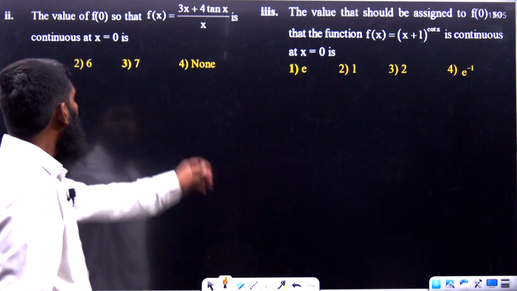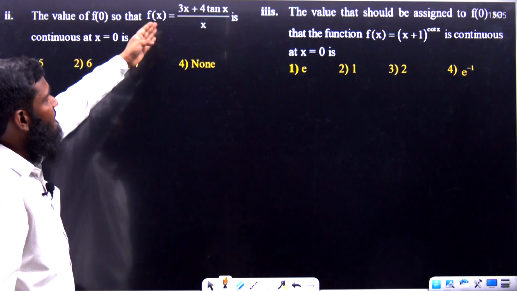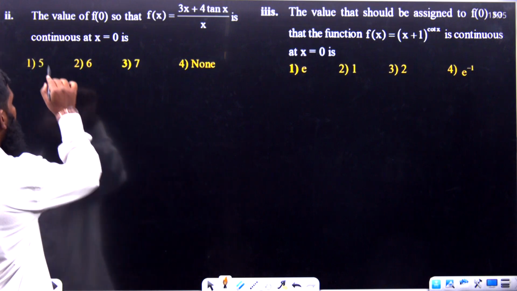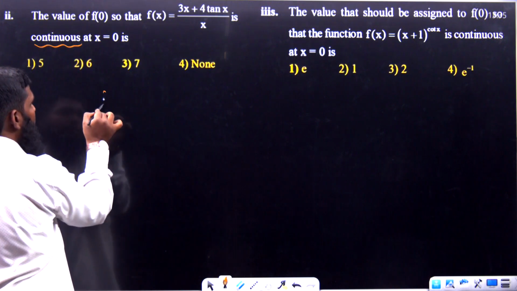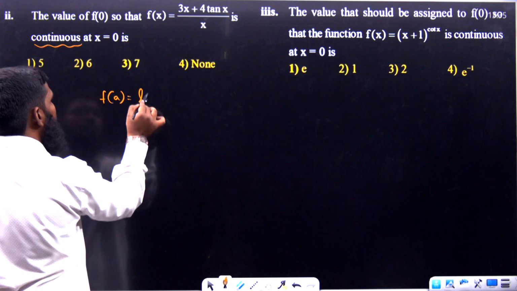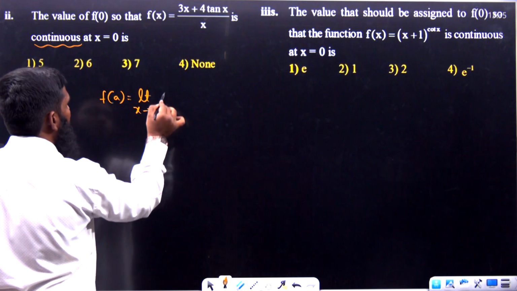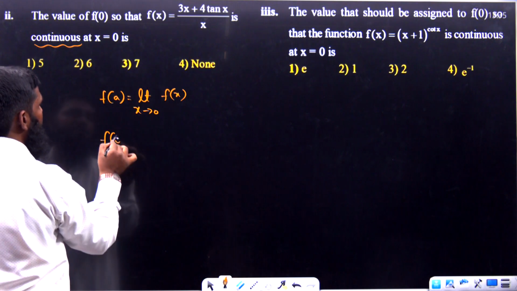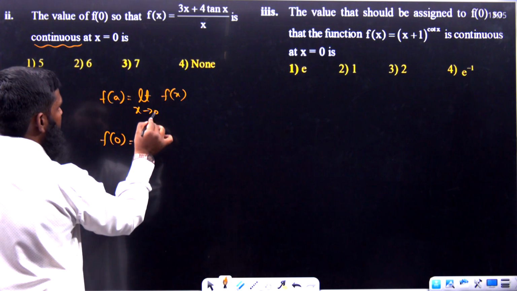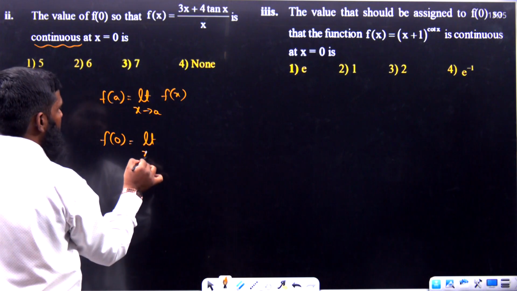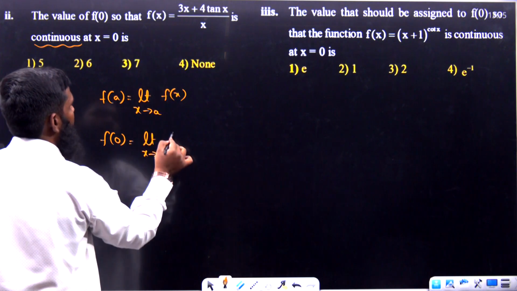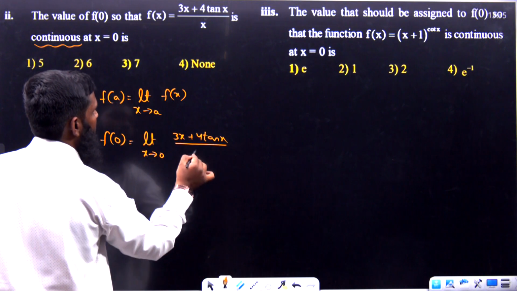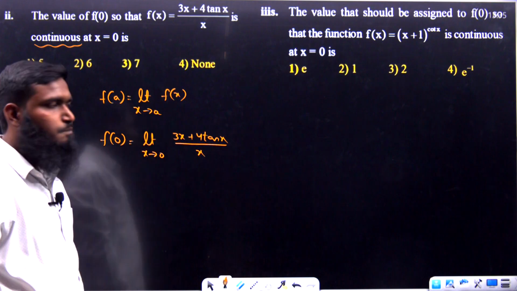Now next question. The value of f of 0 so that f of x is equal to 3x plus 4 tan x by x is continuous. Again, it has already been given continuous over here. Continuous means what is the formula we have? f of a is equal to limit x tends to a of f of x. Now f of a is given as f of 0, and it is equal to limit x tends to a, where a value is 0 over here, x tends to 0. What is f of x we have? 3x plus 4 tan x divided by x. Okay, like this we have over here.